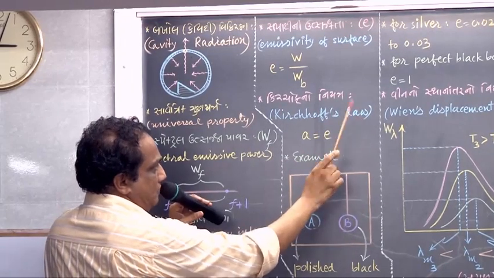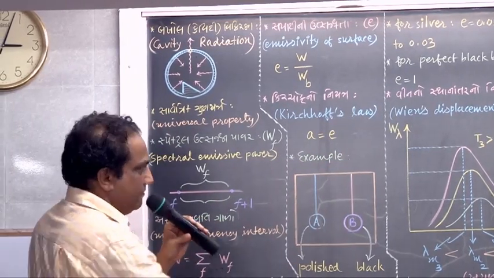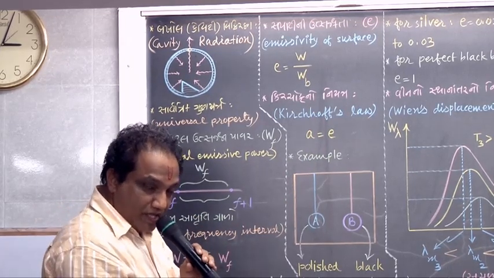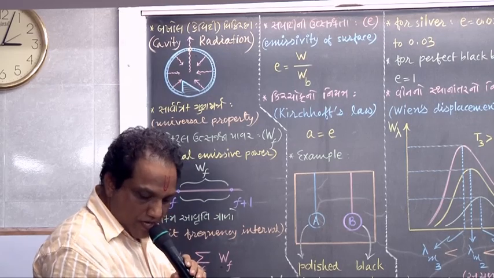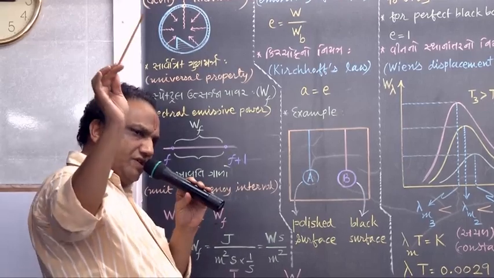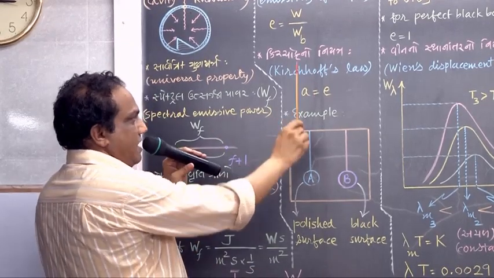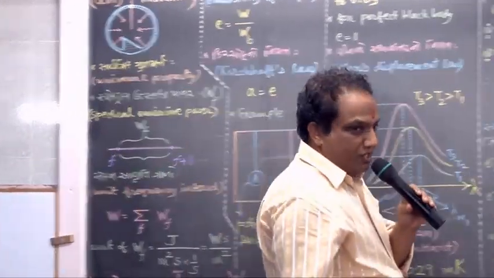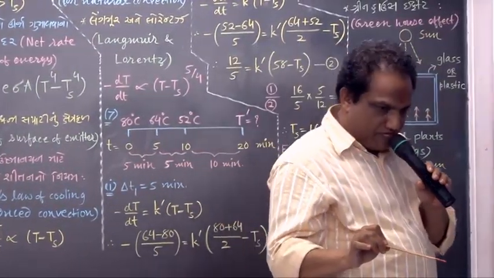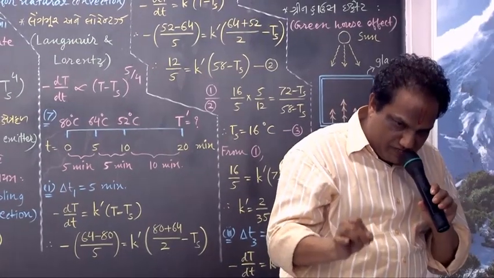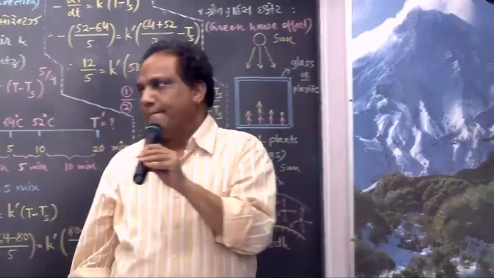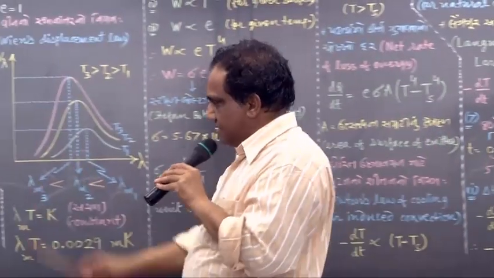Kirchhoff's law, very simple. A equals E. This is the mathematical form of Kirchhoff's law. Absorptivity and emissivity of any surface are always equal. This statement is called Kirchhoff's law. Simple. Fine.